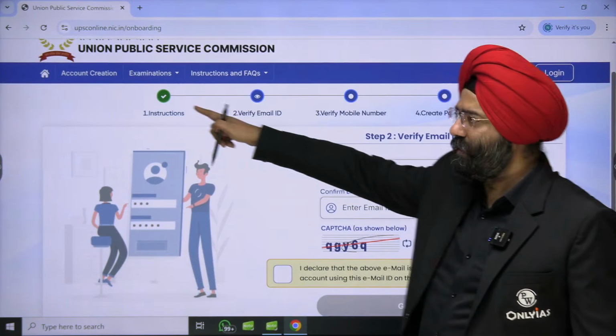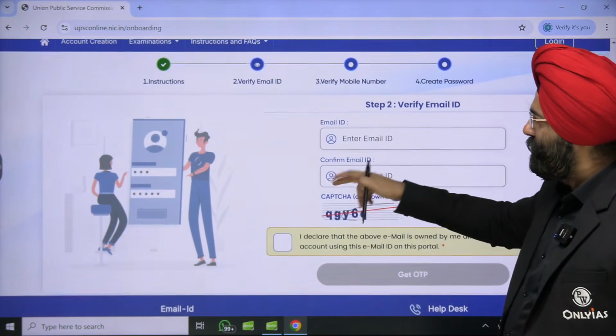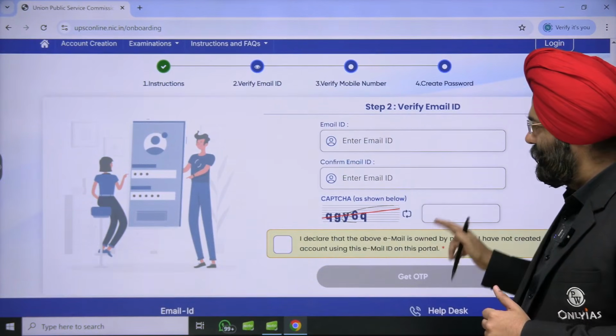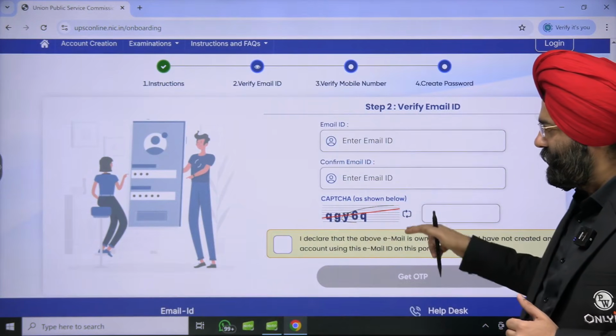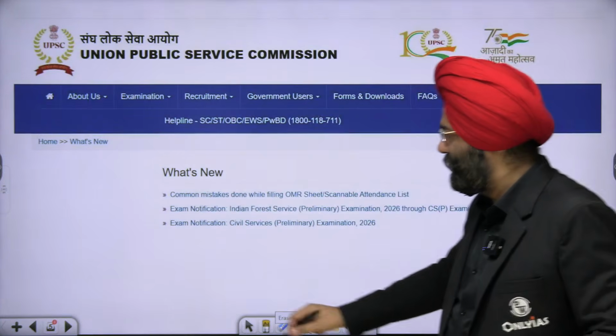Means you have read the instruction. Now you have to verify your email ID. What you have to do? You have to put your email ID, confirm your email ID, and a CAPTCHA message, whatever is written here, you have to declare it is fine. Now what happens? Let us see this. Let me show you.